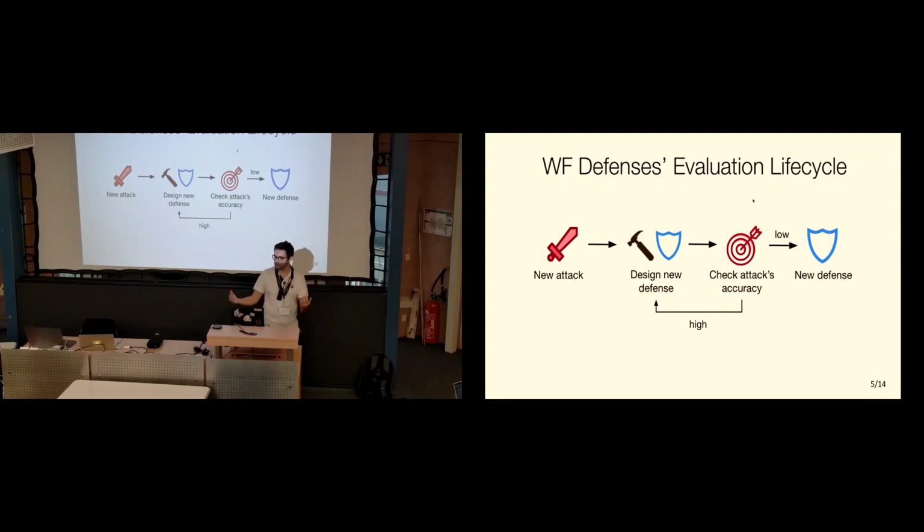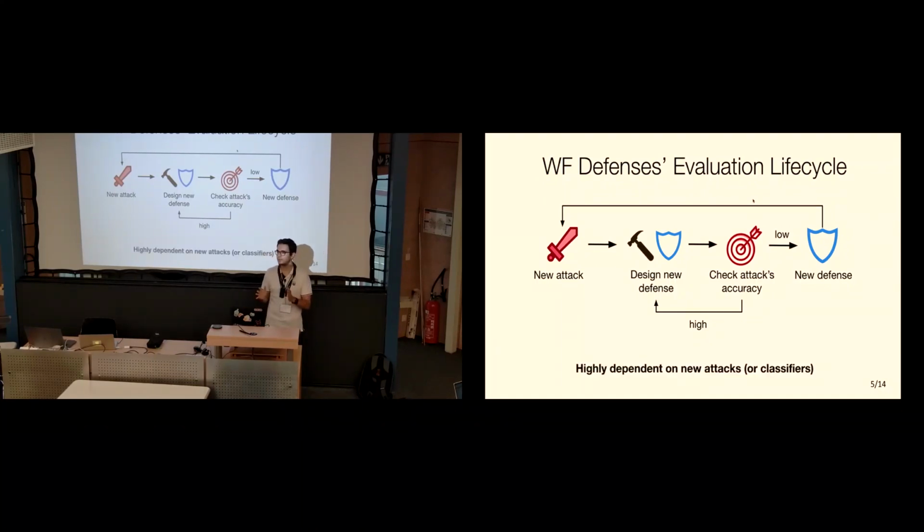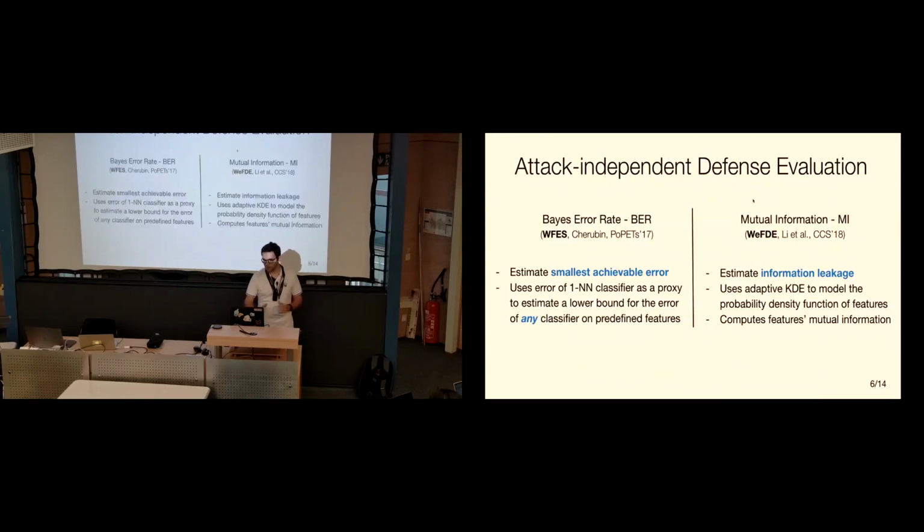So we kind of come up with a new defense, but then this is an arms race, right? And so our adversary will try to come up with a new attack and so on, perpetuating this cycle. So if we actually do this, then we can see that this kind of evaluation life cycle is very dependent on new attacks that people are devising or the classifiers that are tied to these kind of attacks. So previous research has actually moved towards this idea of an attack-independent evaluation of defenses. And they try to estimate different quantities that can tell you how secure a defense may be, regardless of the classifier that's being applied there, okay?